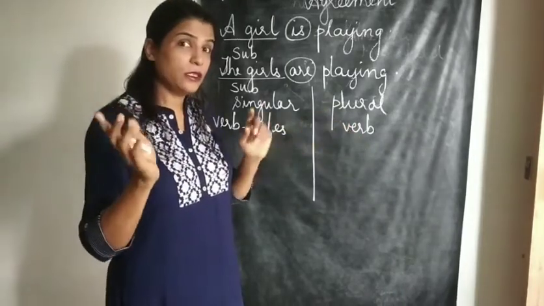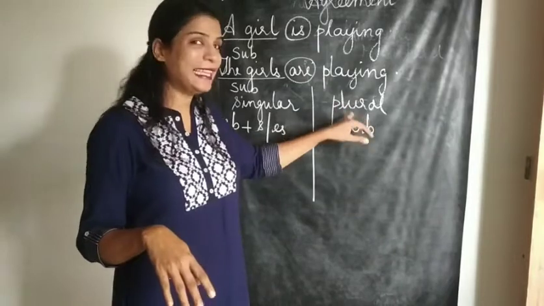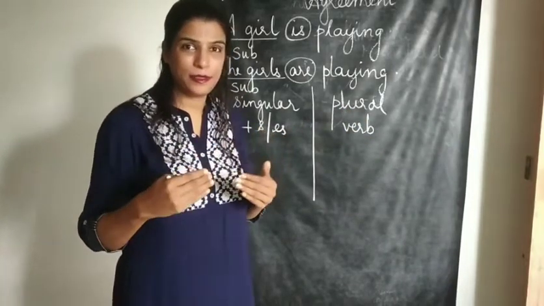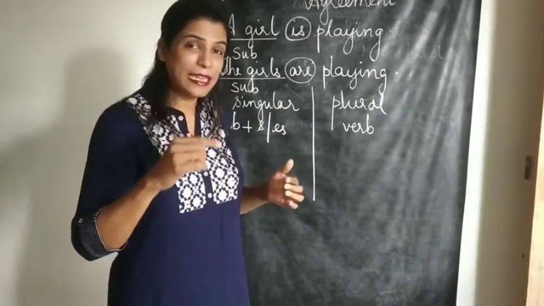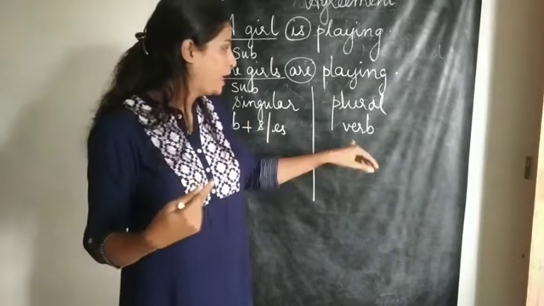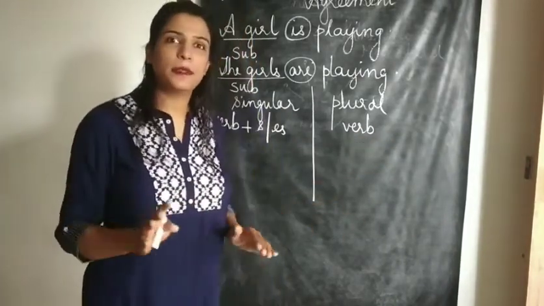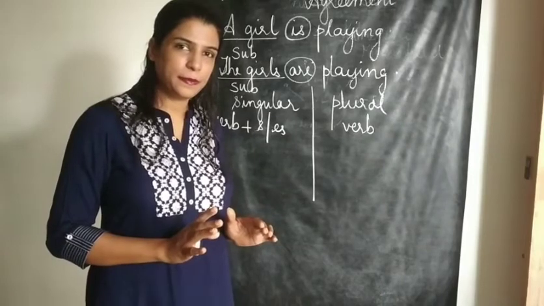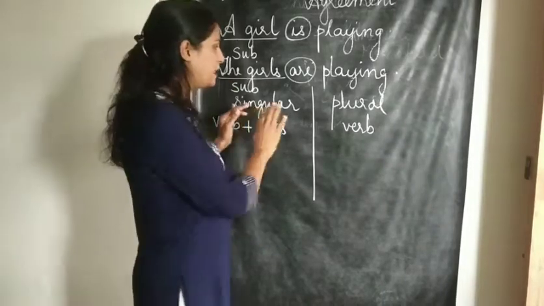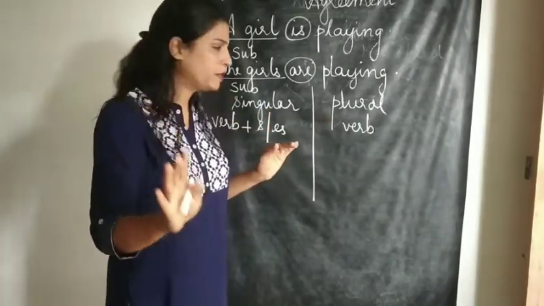If I change the she to they, I would say they write poems. What happened to the writes? The S got off from there, and only the verb came up. So remember, this is a very dicey thing. Most of them make an error over here.